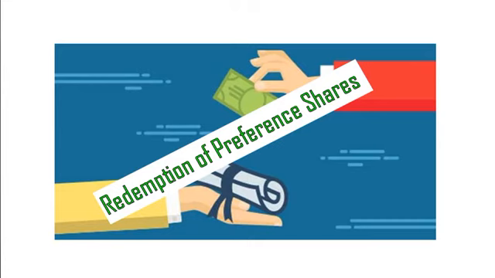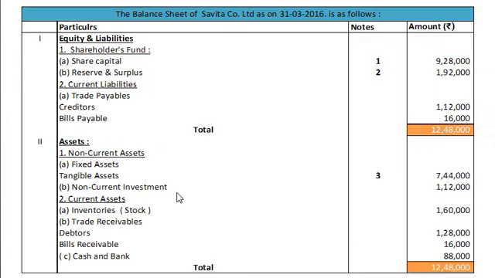Dear students, today we will solve one example in chapter Redemption of Preference Shares in subject Advanced Accounting and Auditing, paper 4 for class 2nd year BCom semester 4, Veer Narmad South Gujarat University. Here is the question. We have the balance sheet of Savita Company Limited as on 31st March 2016.